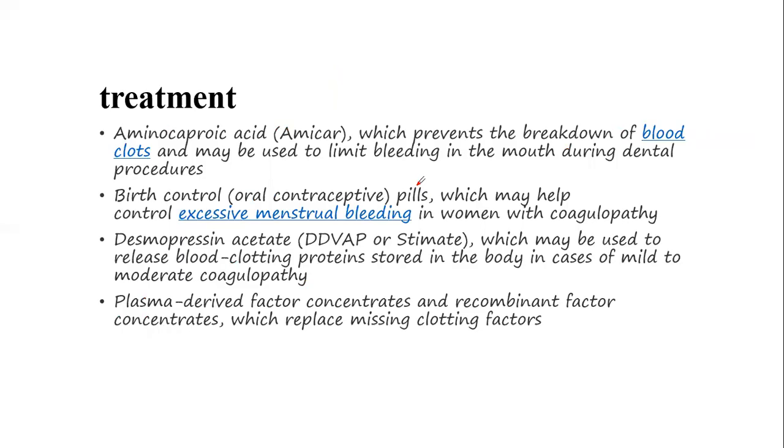Now I will proceed toward the treatment of coagulopathy, but before that, let me discuss slightly the diagnosis of coagulopathy. We can diagnose coagulopathy through different tests, like the PT, that is the prothrombin time, and the APTT, that is the activated partial thromboplastin time, or, in certain anticoagulant therapy, we can use the INR, that is the international normalized ratio. So these are the different tests through which we can diagnose a patient of coagulopathy